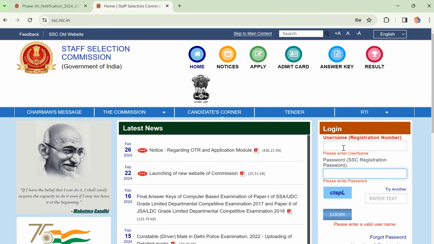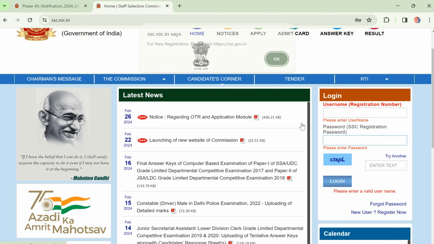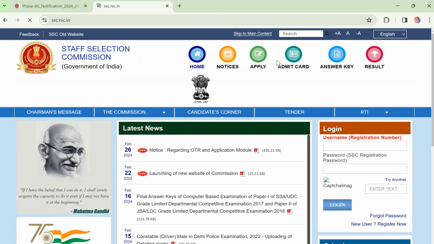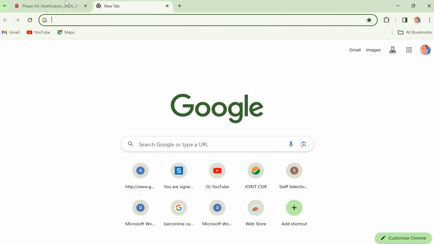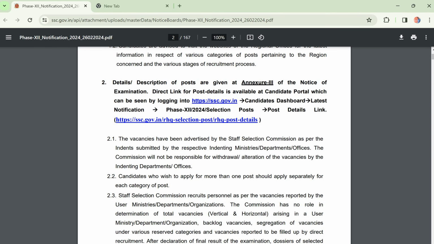First, type Staff Selection Commission. After that you will see this page with username and password. If you are a first time user, just click on New User. After clicking, you will get a different window where you have to fill all your details. Then you get your registration ID and password through mobile number and mail ID verification. Then you can log in and fill your application.